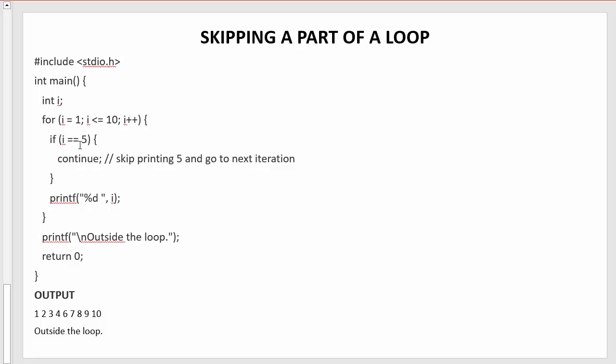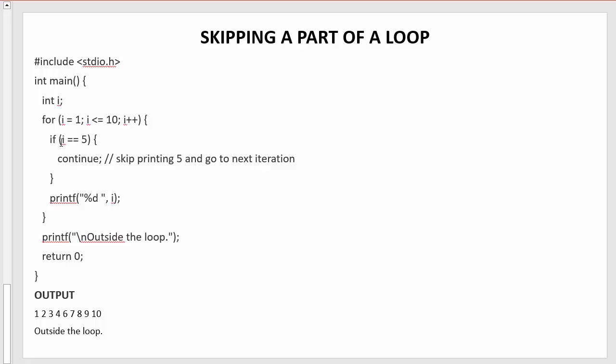When this condition becomes true, the continue keyword gets executed and that iteration will be skipped and that value will not get printed here. Instead of printing the value 5, it will go back to the for loop to increment the value of i by 1, and now the value of i becomes 6.